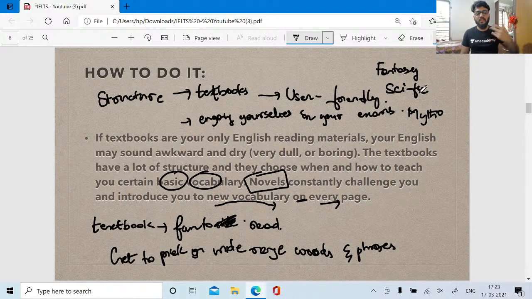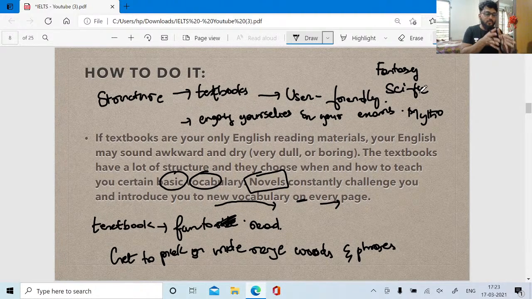So you guys will be like, sir, how can you tell about textbooks and novels in a certain way? Novels do have their own author. What happens in textbooks is, they do have authors, but they have to cater to a specific audience, because it's the students, it's for educational purposes, right? So they can't use a flabbergasting vocabulary here. But when you go for novels, they have to cater to a whole audience.